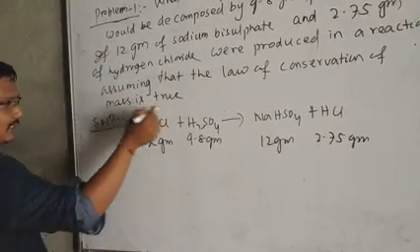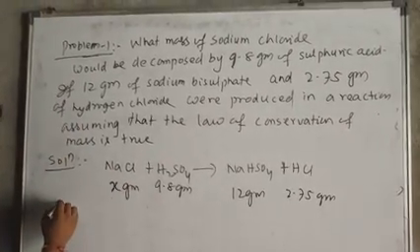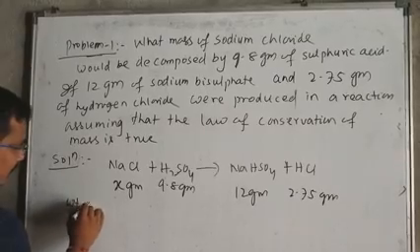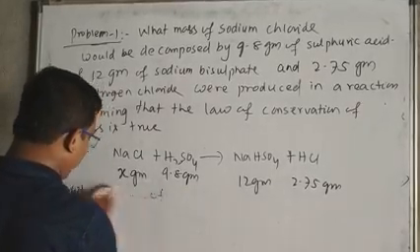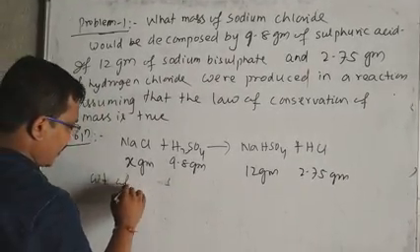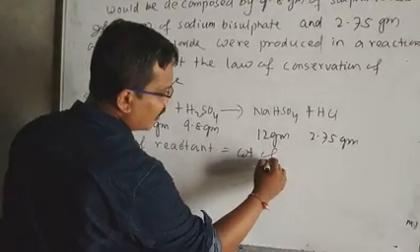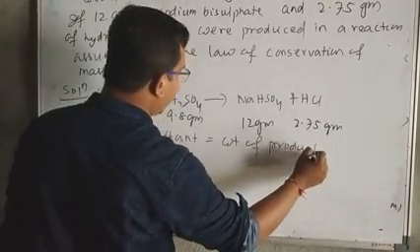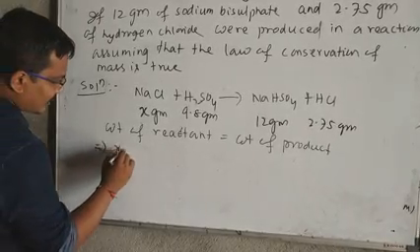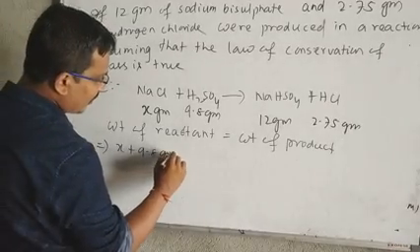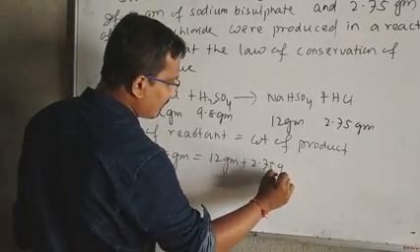Since this reaction obeys the law of conservation of mass, we can write weight of reactant equal to weight of product. Here the reactants are NaCl and H2SO4. So we can write X plus 9.8 gram equals 12 gram plus 2.75 gram.